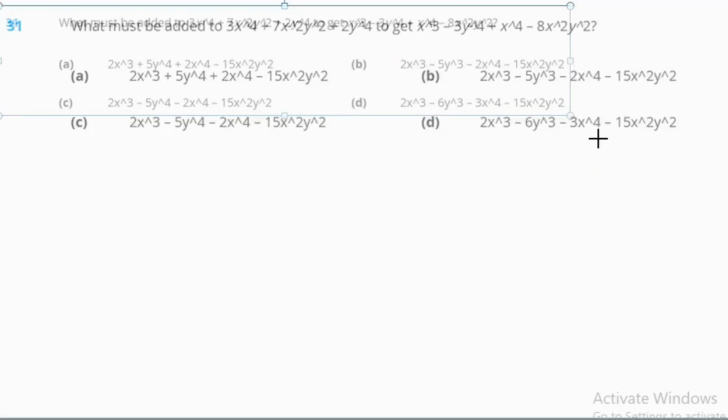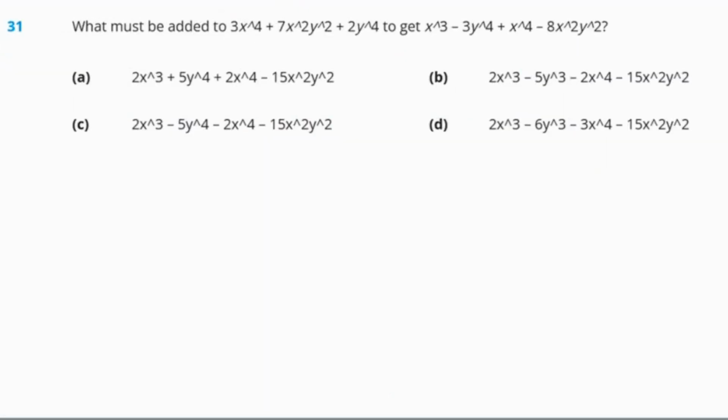Okay, next, we need to figure out what we are supposed to add to this equation so we can get this. Let's try to understand this. What are we supposed to add to 8 so we can get 10? To figure it out, we need to subtract 8 from 10. We are going to get 2. So the same thing we need to do. What must be added to this to get this?